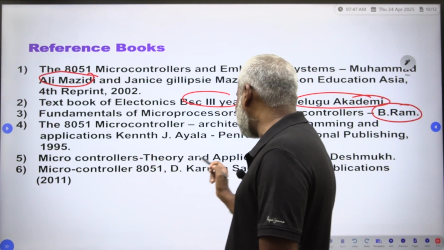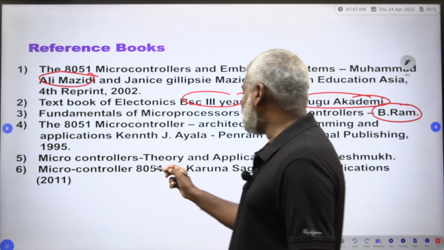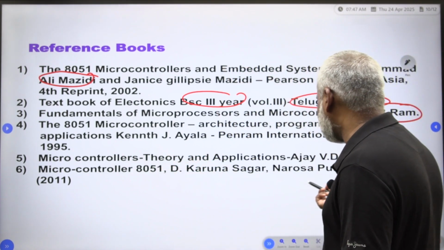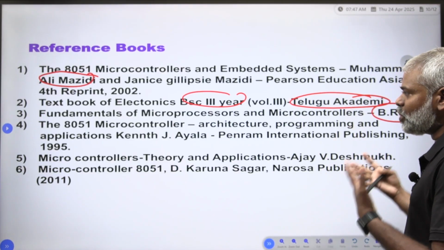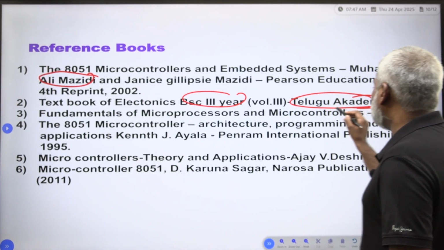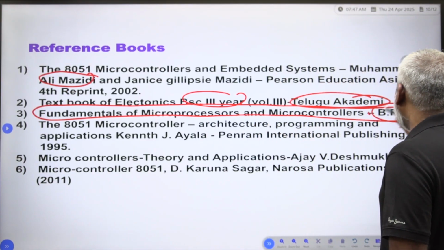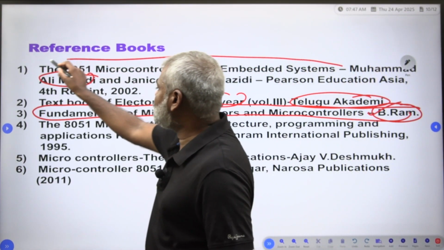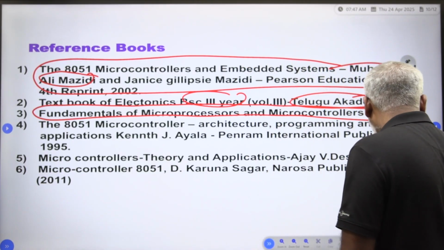Microcontrollers theory and application, Ajay V. Deshmukh. Microcontroller 8051, Karunasagar, Narosa Publication, 2011. Whatever book you have, follow those books, all books are equal. Maybe your teacher is following the fundamentals of microprocessor and microcontroller by B. Ram, or otherwise the first and third books. Maybe these two books are very, very important.